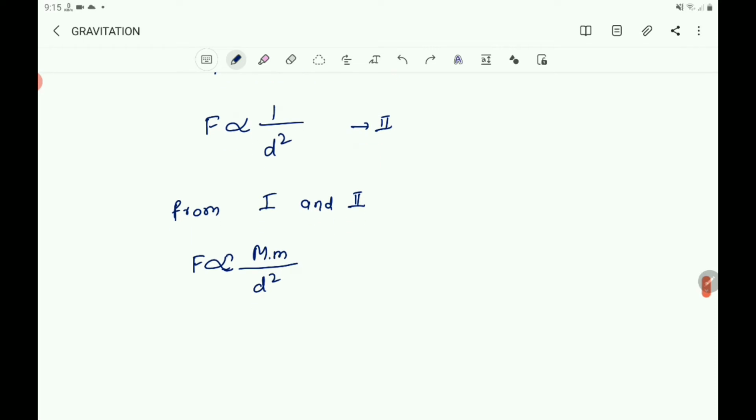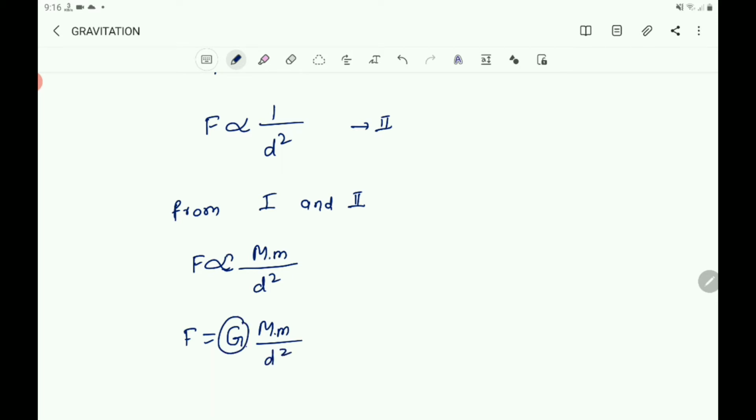Then, to make it an equality, you must take some proportionality constant. Let us take the proportionality constant as G, so that F becomes G into M into m by d square.